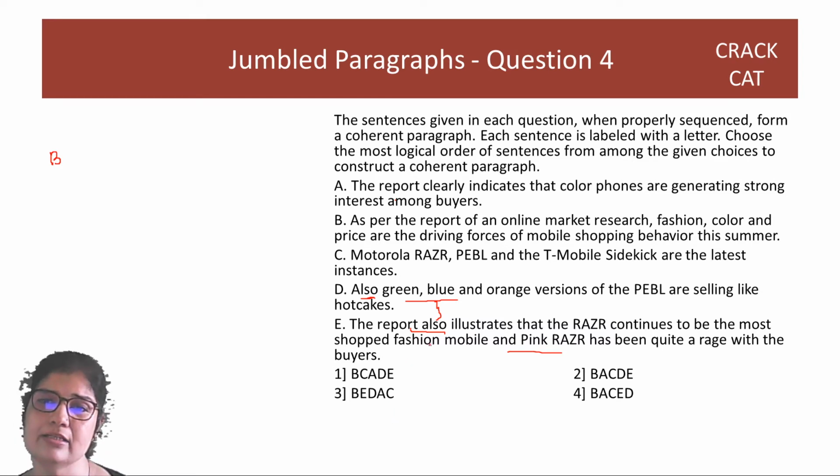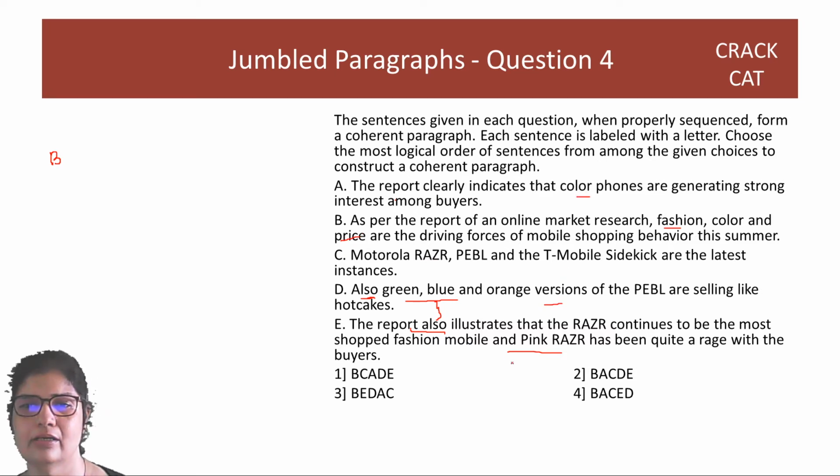And after I talk about the report which says fashion and price, everything else talks about color. This also talks about color, right? This talks about color, this talks about color. Motorola Razr, and these are the latest instances. This is the one that does not talk about color. Okay, but if I'm talking about these things and I'm going to talk about color later, I need to introduce color ASAP. So after B will come A.